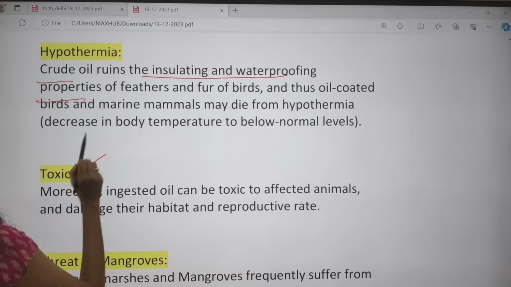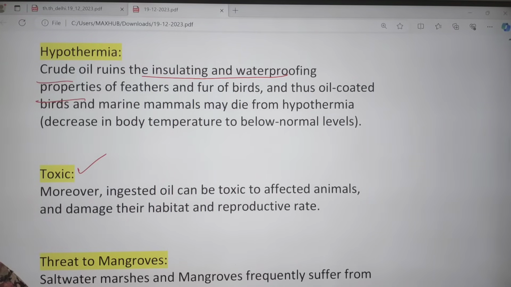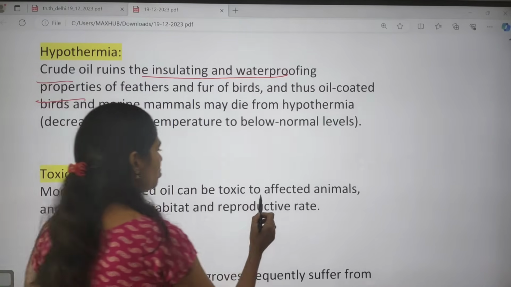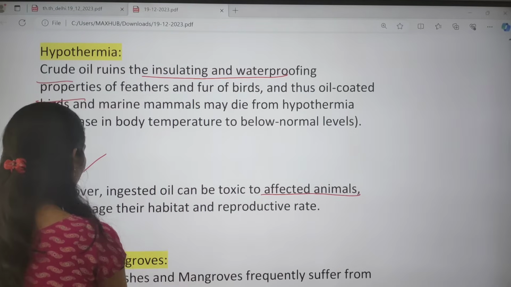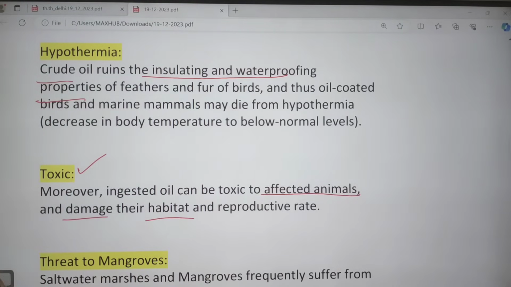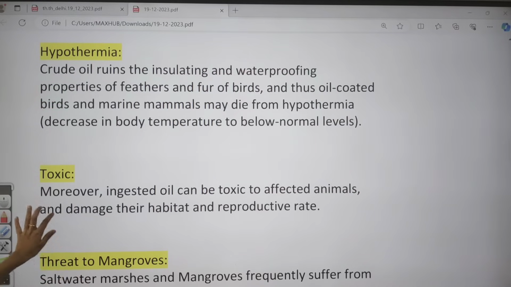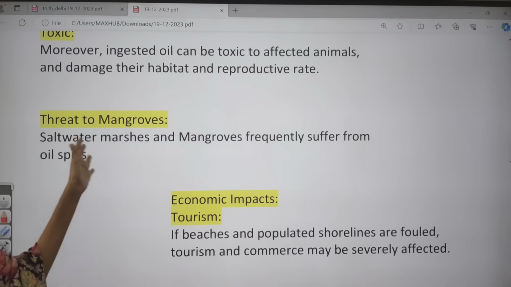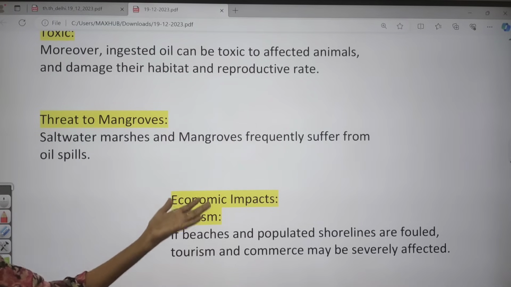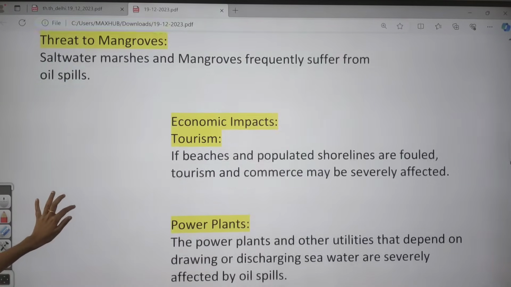And they are also toxic, because whenever animals ingest this oil, it is toxic to them and even damages their habitat and reproductive rate. And next, these oil spills are also a threat to the mangroves. Salt water marshes and mangroves frequently suffer from oil spills.